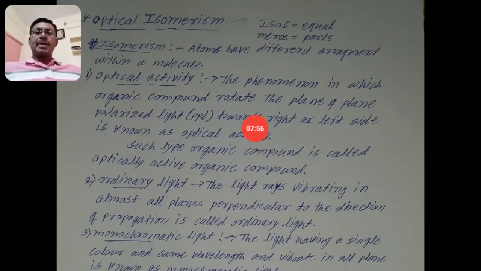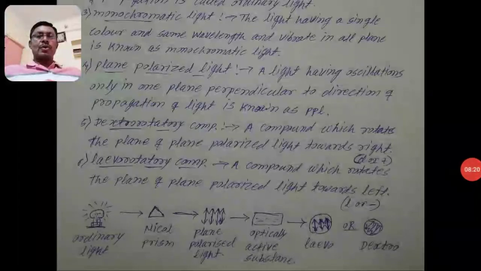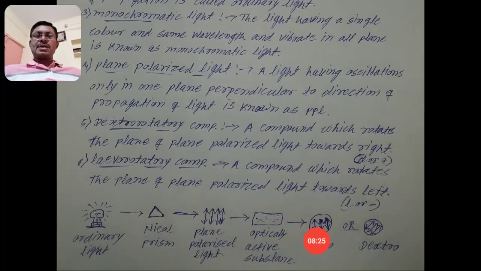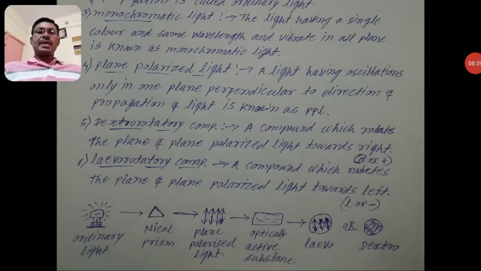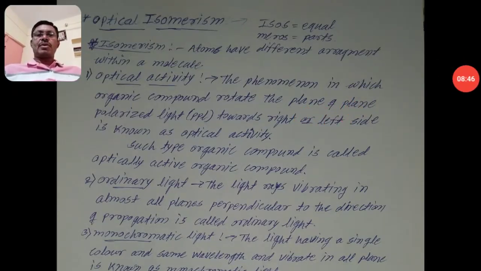Their chemical and physical properties are the same, but in optical activity they give different results, dextro or levo. If the same structure and same molecular formula are optically different, that phenomenon is known as optical activity.